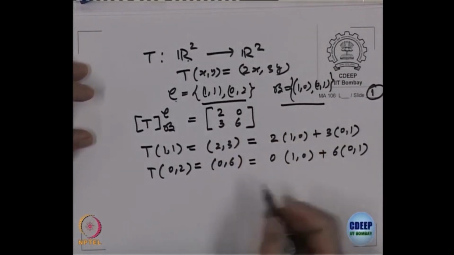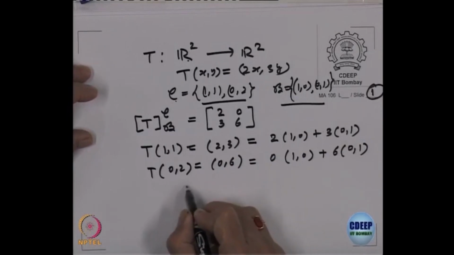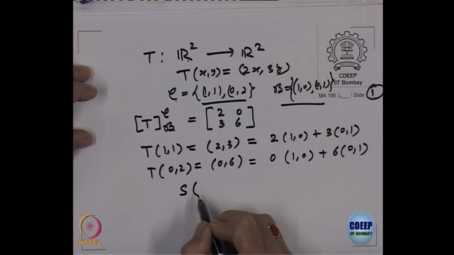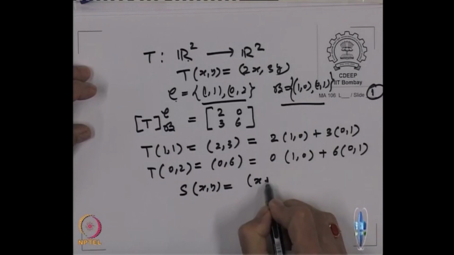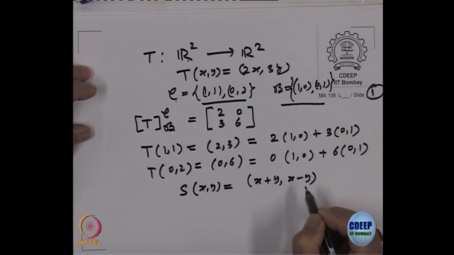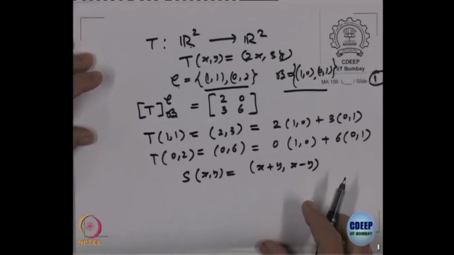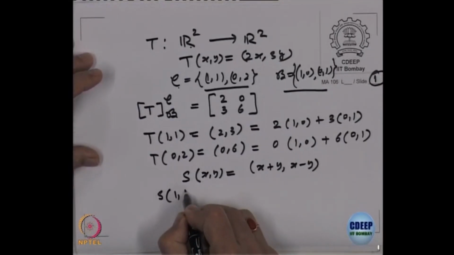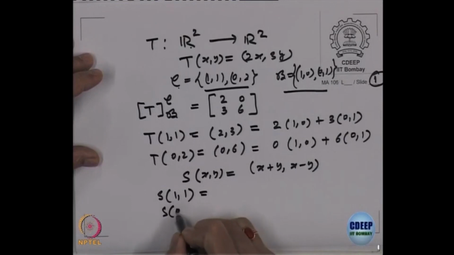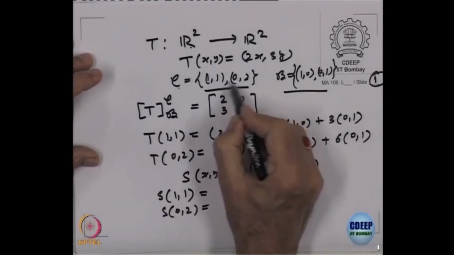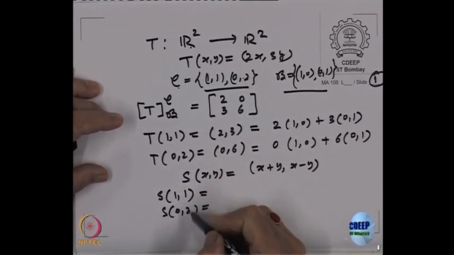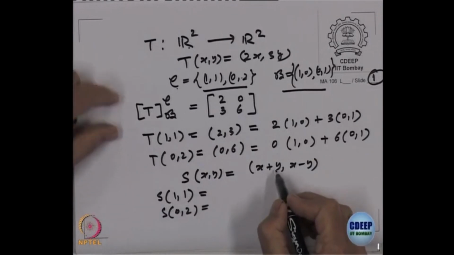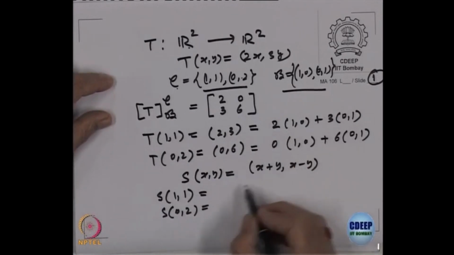Let us find the matrix of the linear transformation S. What was S defined as? S of (x, y) is (x plus y, x minus y). Same process. What is S of (1, 1) and what is S of (0, 2)? These two are the basis elements of the domain, first vector, second vector. What is S of (1, 1)? x plus y is 2, x minus y is 0.